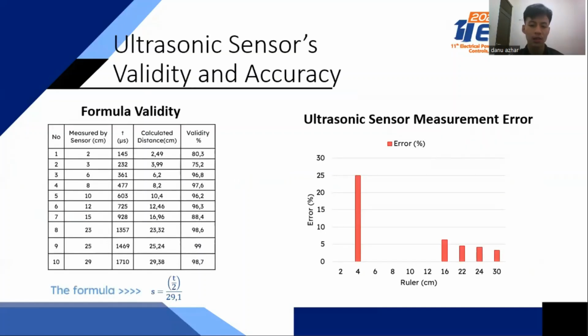This sensor is expected to detect the presence of an approaching object. It should be tested when measuring distance. To measure distance, the sensor needs the correct formula, and this is the formula. After the formula's validity is checked, the sensor is tested for accuracy when measuring distance. This sensor has a hard time detecting objects that are too close, so the error is very high. The farther the object, the more the error approaches.